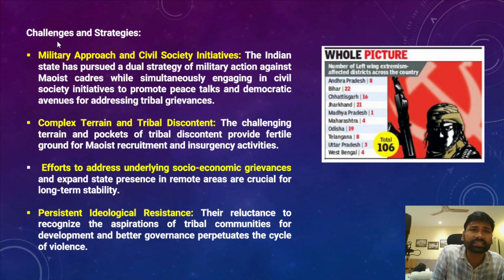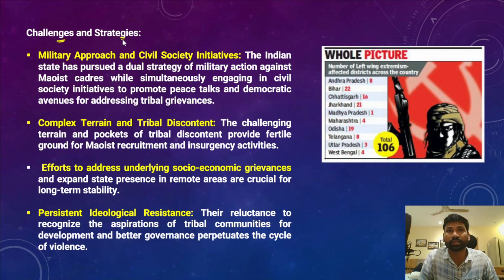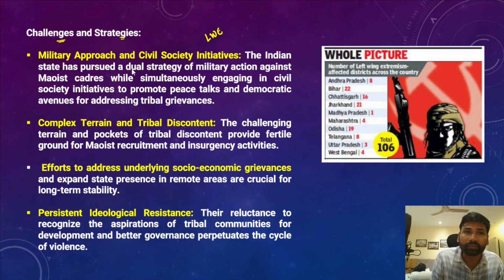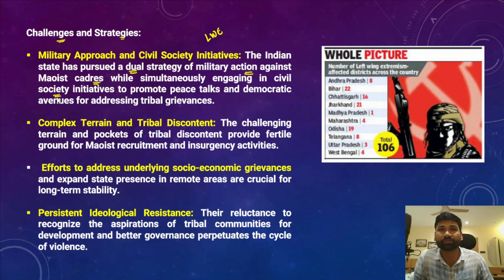However, there are certain challenges, and to deal with those challenges there are strategies also. So what are those challenges? Now if you look at the Indian security forces which have been dealing with the left-wing extremism, they have adopted a dual strategy of military action against the Maoist cadres, and at the same time engaging with civil society initiatives, right?